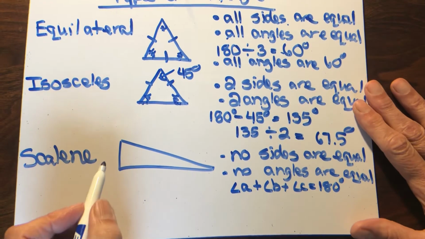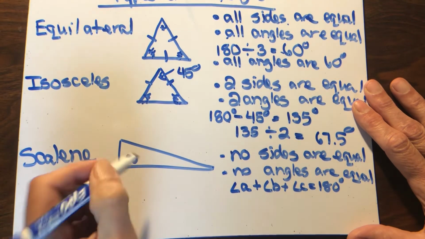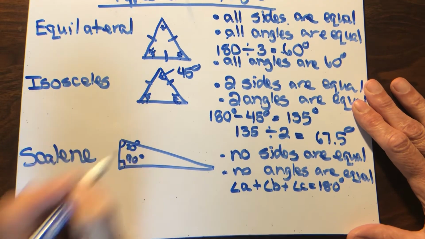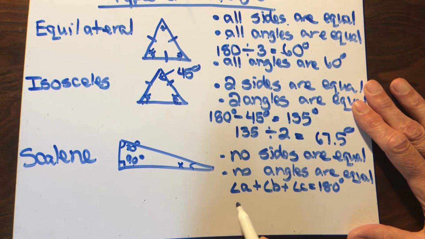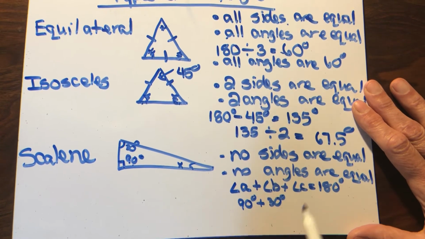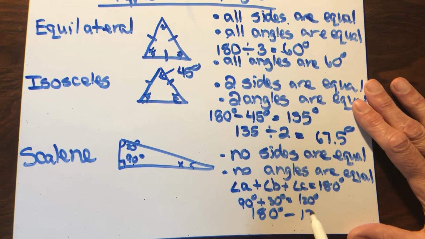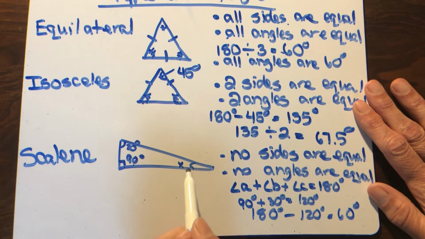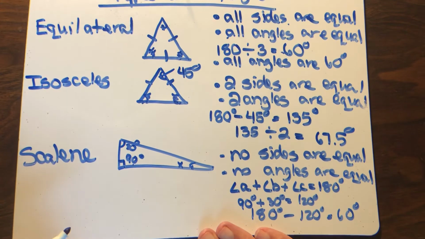So maybe you're given that this looks like a 90, which would be a 90-degree angle, and say this is 30. So 90 and 30, what's this one over here? We don't know. So then you would add your 90 and 30 together. That equals 120. Then take your 180, which is your total, minus your 120. And that would give you 60 degrees. So this over here is 60 degrees. Of course, it's not drawn to scale or anything, but you get the idea.